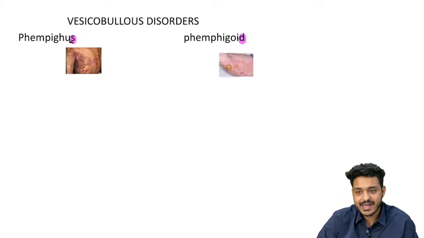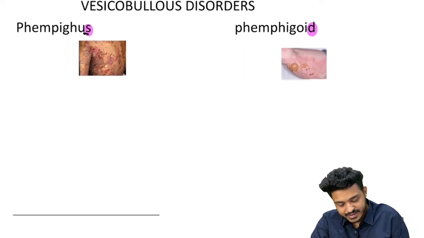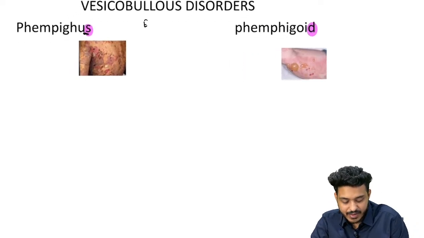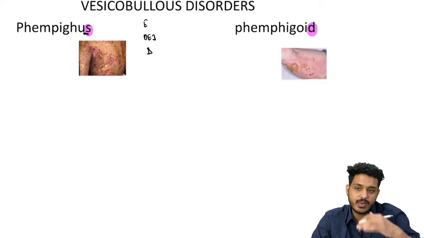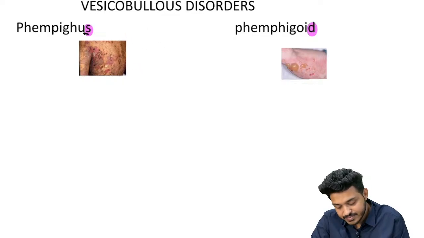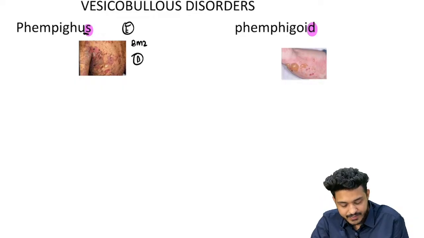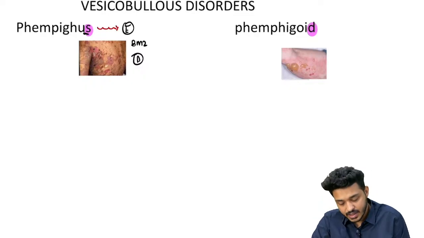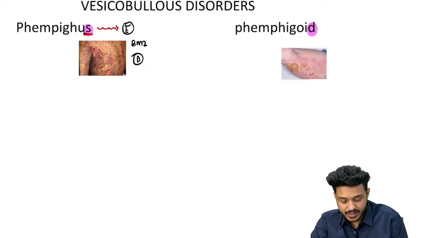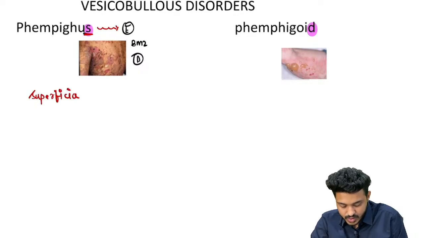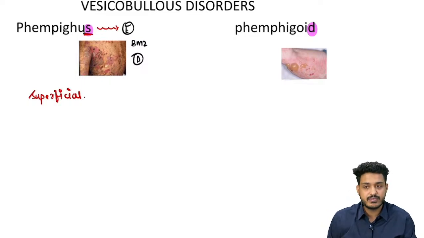So there is a simple understanding that you need to have, right? What we have seen is the epidermis, the dermoepidermal junction, and the dermis, right? This is what we already know about the skin, right? So this pemphigus is going to be an epidermal disorder, right? Pemphigus, S for S, you can remember, is a superficial disease. Just focus on the keywords that I'm giving you, it will be helpful for your examination, right?